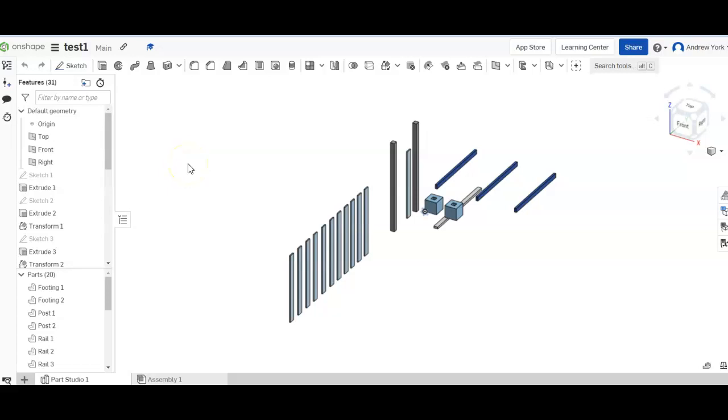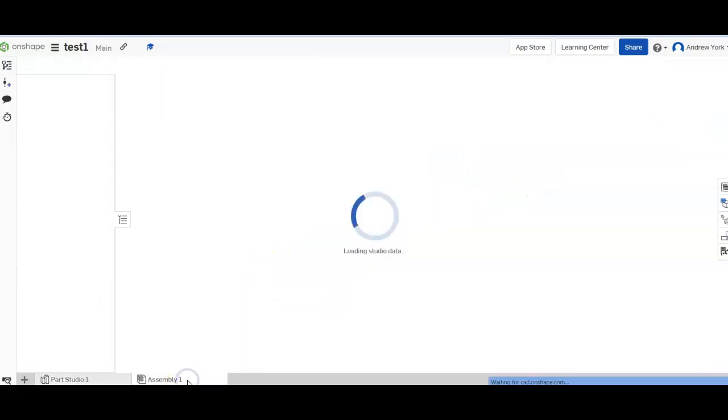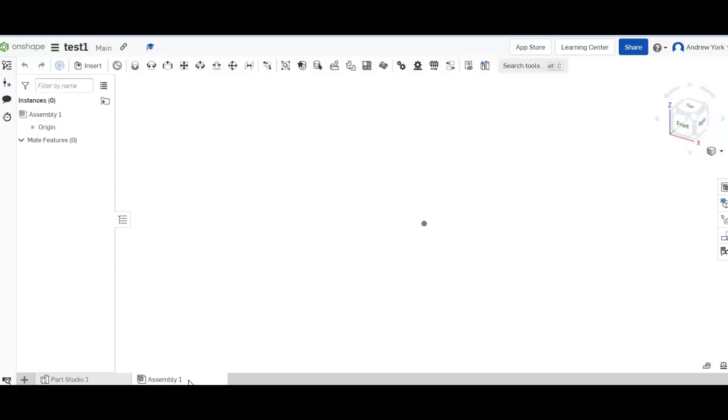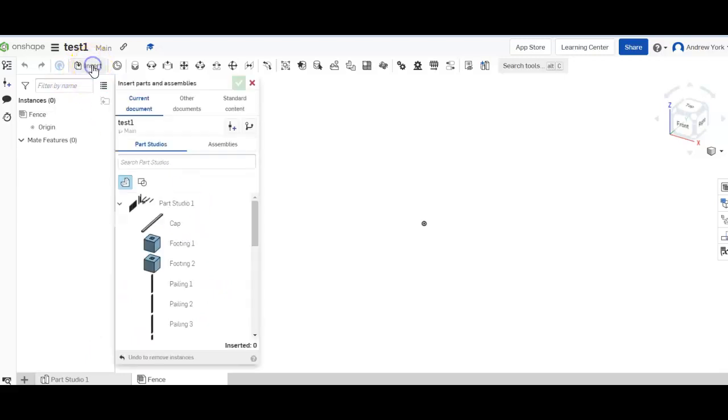So we're now going to create the assembly. We've got all the parts. We're going to go into this part here, this screen. We're going to right click and give it a name. We'll call it a fence. Then what we have to do is insert the parts, and we're going to insert them one at a time.